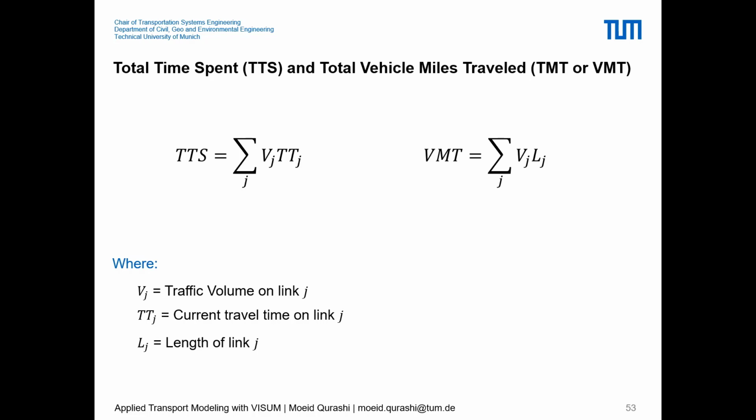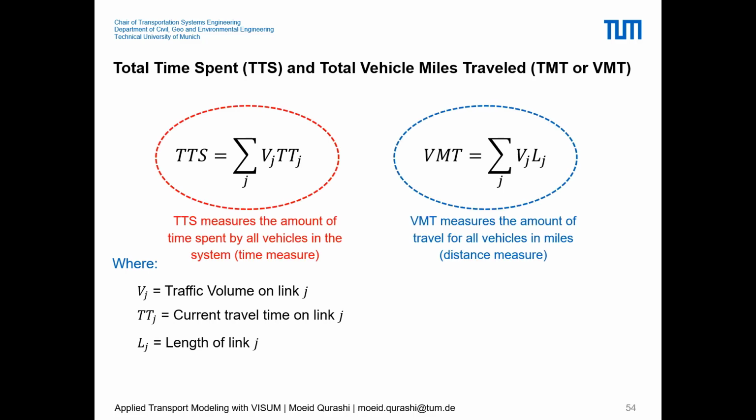Today we will look into two KPIs that are widely used to assess the performance of any measure or modification in a transport system: the total time spent, or total vehicle miles traveled, on a network. So what is TTS? TTS is basically the amount of time that is spent by all the vehicles on the network, and VMT is basically the total miles that have been traveled by all the vehicles within the network during the simulation.